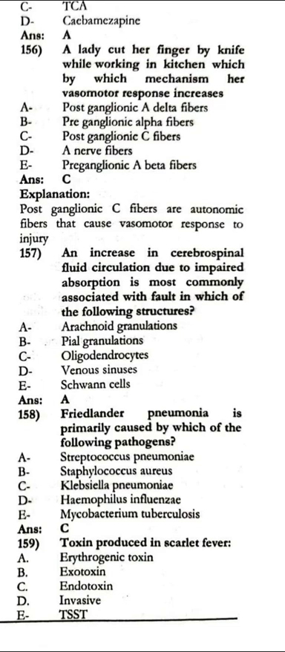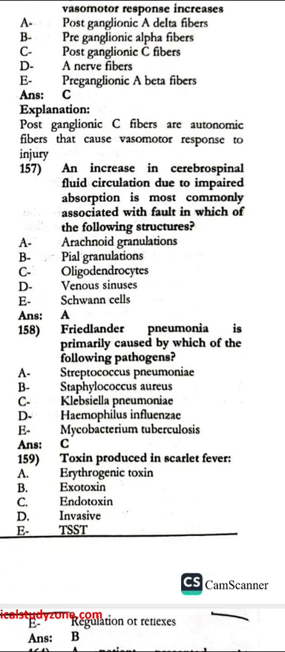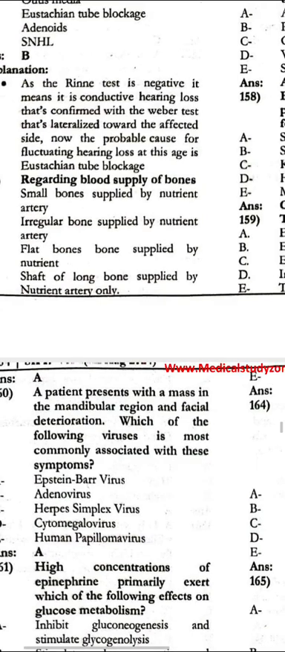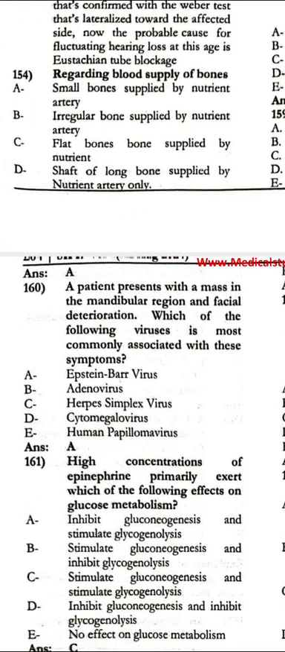Increase in cerebrospinal fluid circulation due to impaired absorption is most commonly associated with a fault in which of the following structures? That is the arachnoid granulations. Friedlander pneumonia is primarily caused by which of the following pathogens? That is Klebsiella pneumoniae. Toxin produced in scarlet fever is basically the erythrogenic toxin. A patient presents with a mass in the mandibular region in the facial area. Which of the following viruses is most commonly associated with this? Epstein-Barr virus.